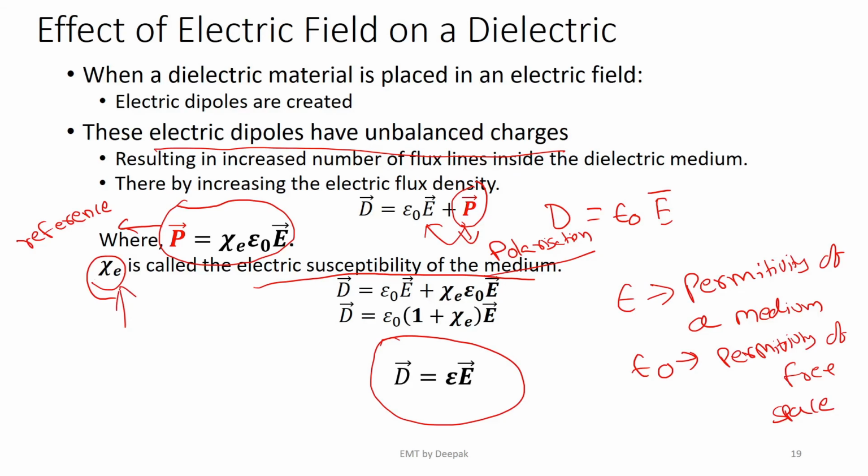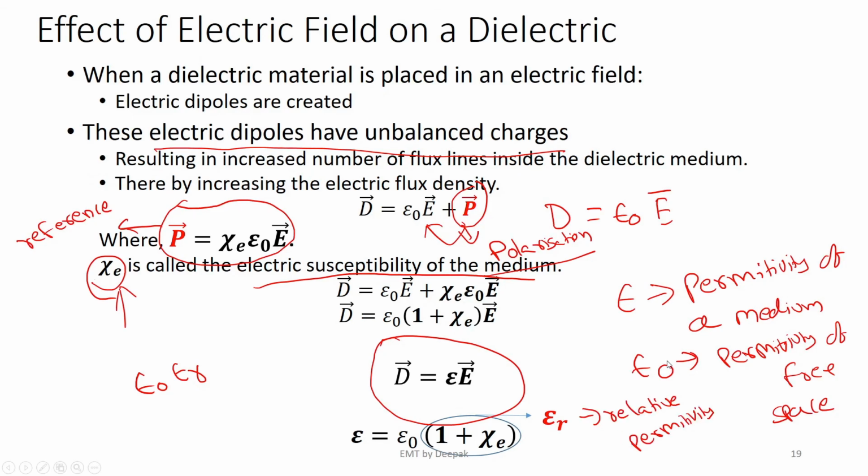If susceptibility is low, that means no dipoles are created. In free space, xi equals 0. For free space, xi equals 0, and this epsilon can be written as epsilon naught times epsilon r, where this epsilon r is equal to 1 plus xi. This is called the relative permittivity of a medium,